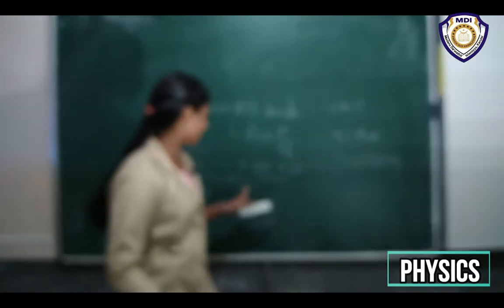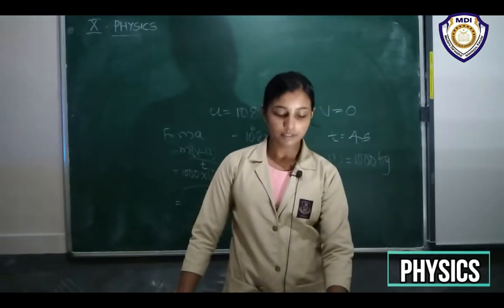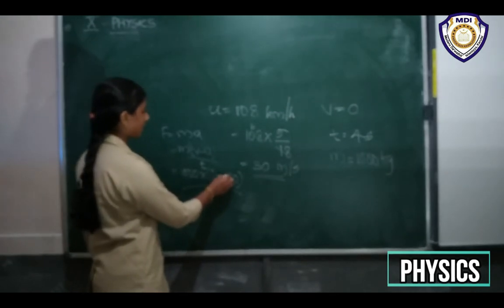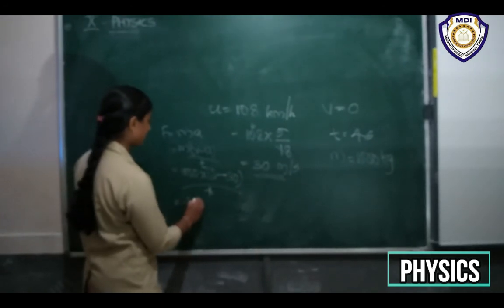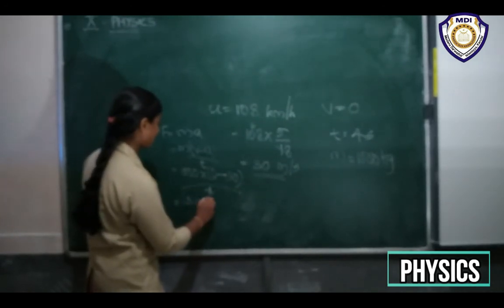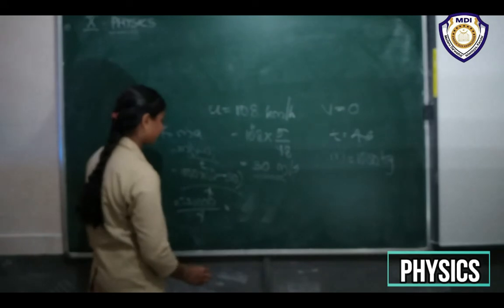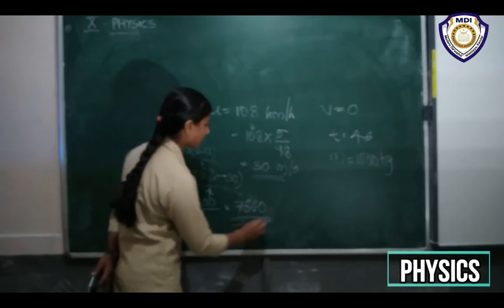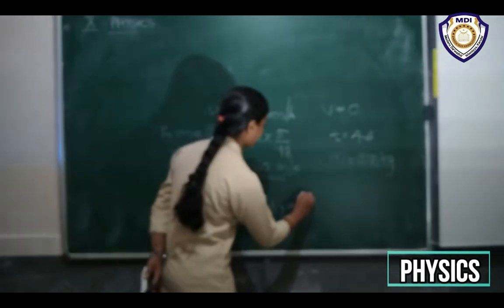From here we get the value with a negative sign, that means 30,000 divided by 4, negative sign also. So this will be 7500 kilogram meter per second square, or we can write it as Newton.